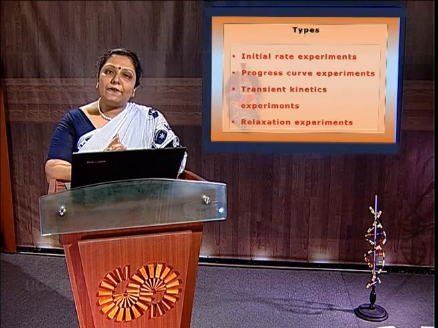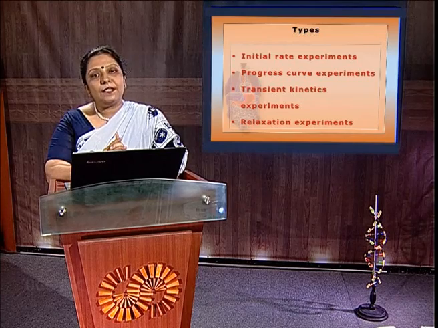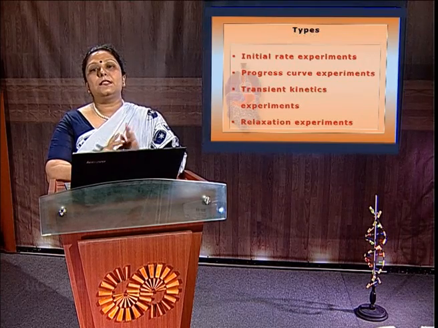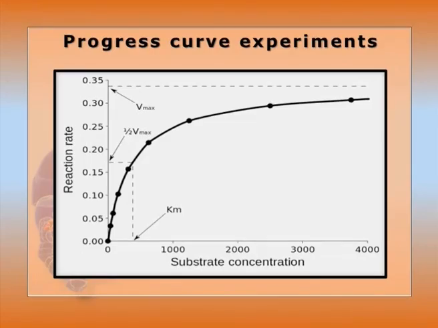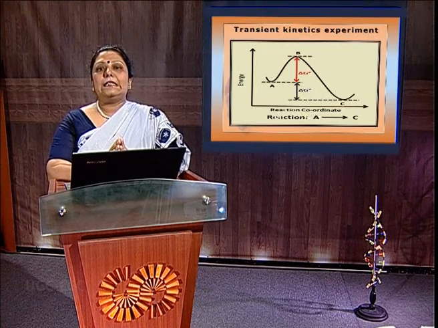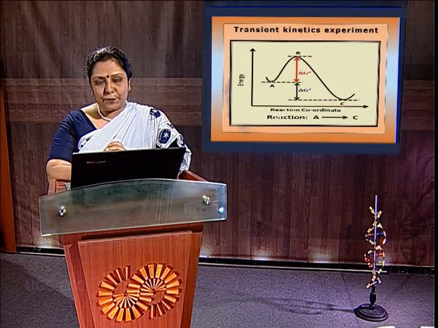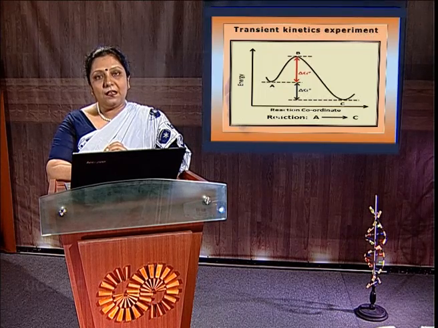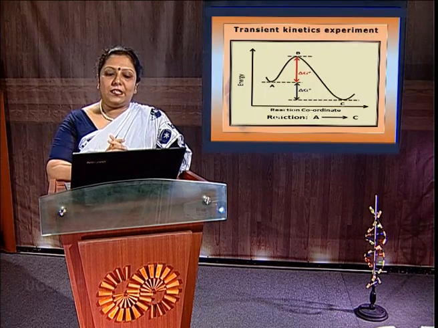Next one, progress curve experiment. So here once again, with time, the concentration, how it reaches the transient state and then the equilibrium state from the initial state, are all measured. The transient kinetics experiment: here once again, within a very short period of time, how the transient state is achieved with respect to time, equilibrium, concentration, all the kinetic parameters are measured here.